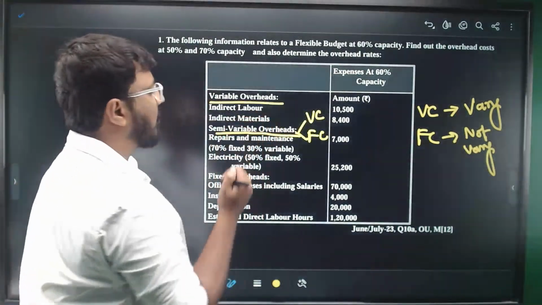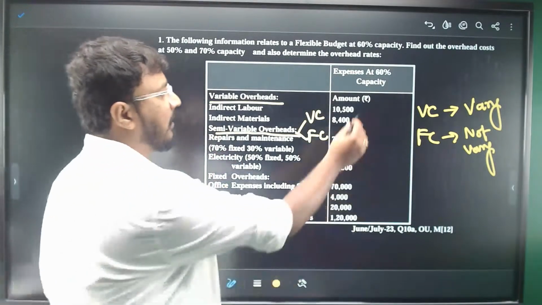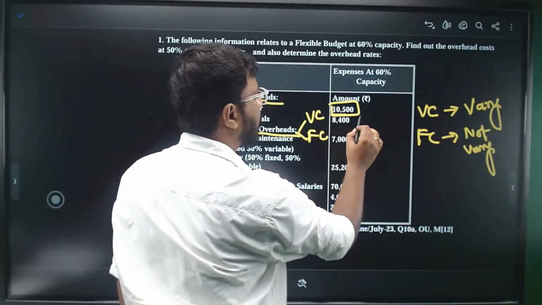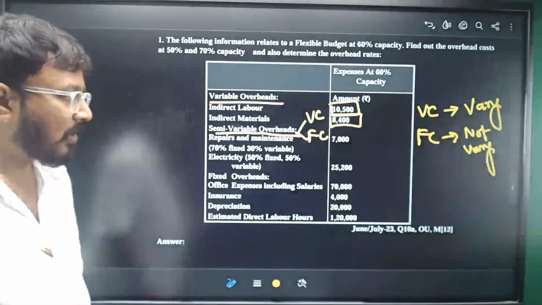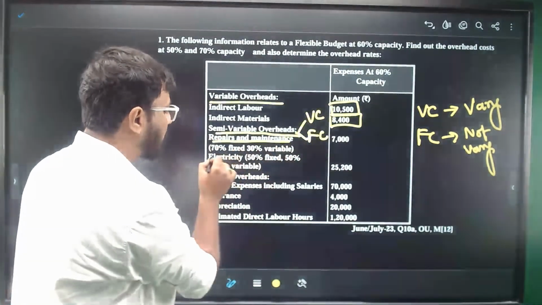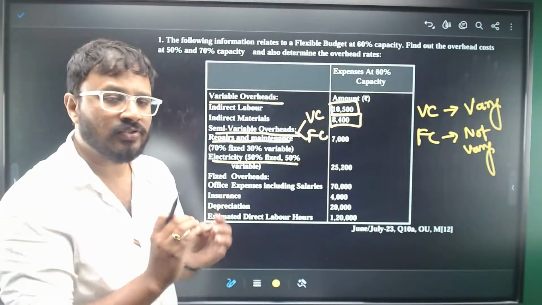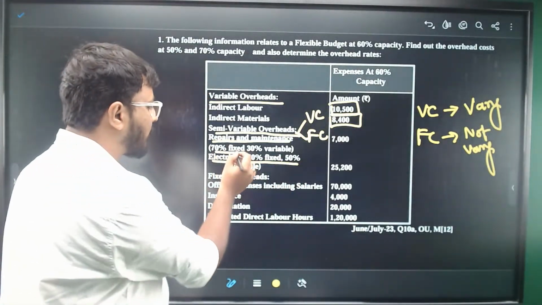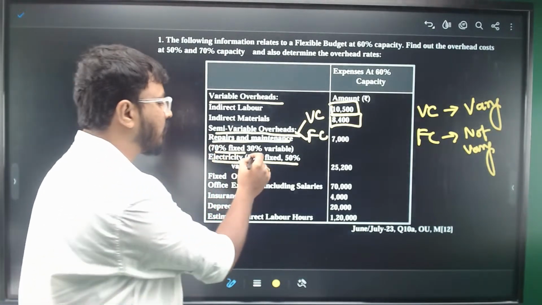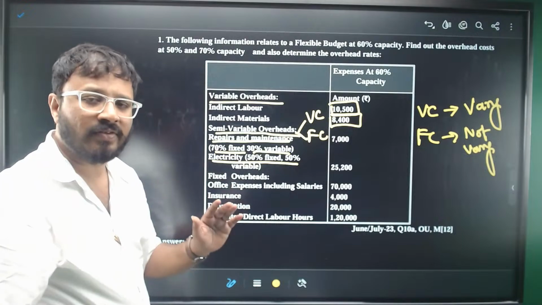They are giving you the variable overheads: indirect labor and indirect material are variable overheads at 60% capacity, 10,500 and 8,400. When it comes to semi-variable overheads, you see repairs and maintenance and electricity charges, in which some portion is variable, some portion is fixed. 70% is fixed in repairs and maintenance. That means 30% is variable. They need not mention this as well, but in this question they have given it.